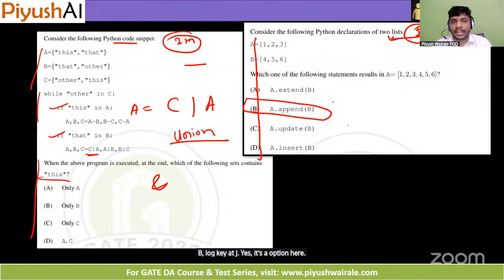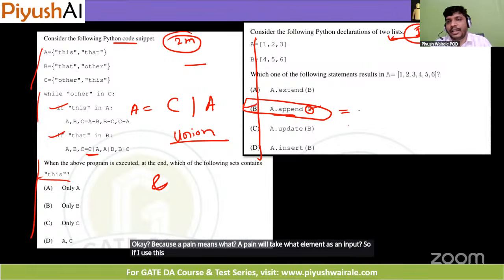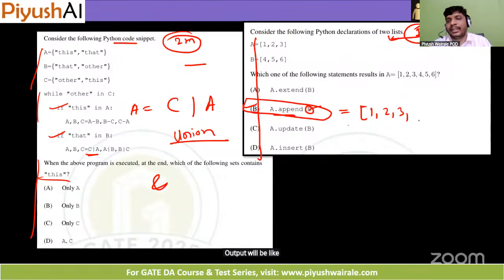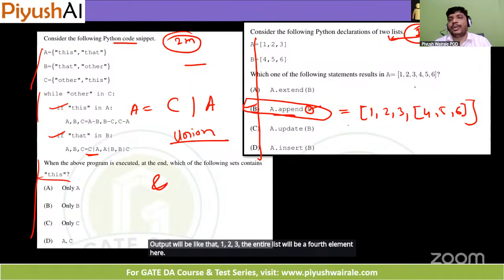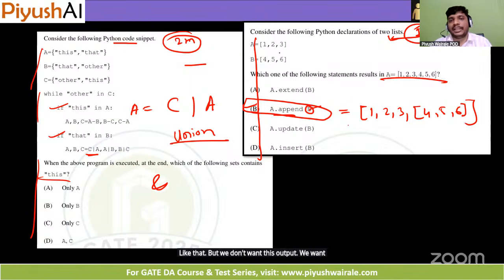Because append means what? This append will take one element as an input. So if I use option B here, the output will be 1, 2, 3, and then the entire list will be a 4th element here. But we don't want this output. We want to merge both lists, right? That is basically extend here. So we are extending list A with B. Remember these small things, you can expect them in a 1 mark question. All the functions related to list, dictionary, set, you have to remember and how they work.